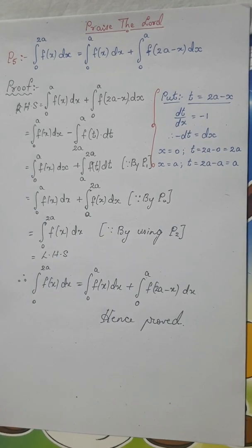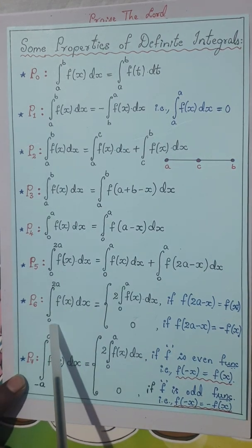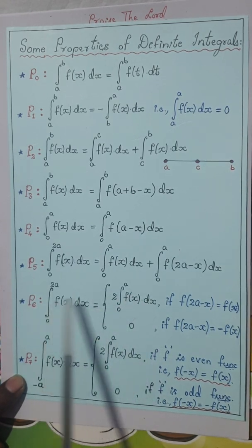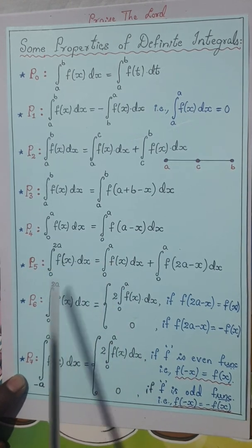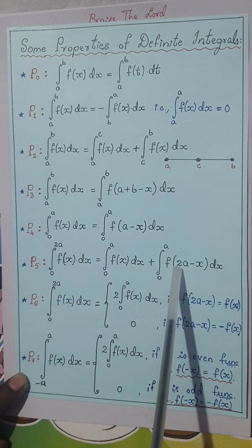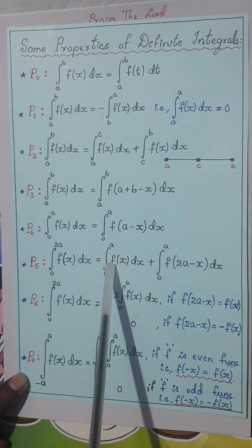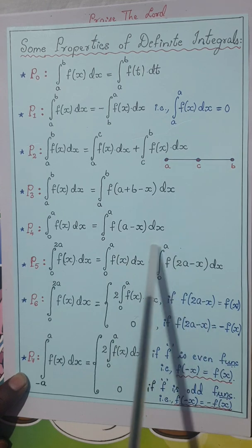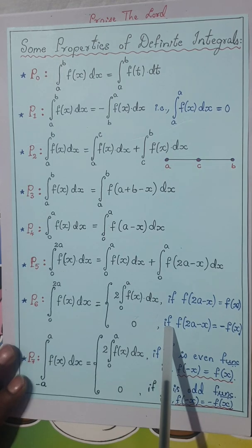Okay, so let's go to the proof of P6, right? So the property P6 goes like this. Integral from 0 to 2a f of x dx, here you will be having two options. This will be 2 times the left integral. As I told you, this is the continuation of P5. The left integral will be 2 times the first integral if f of 2a minus x is purely f of x. In case f of 2a minus x is minus of f of x, then both the terms will cancel, you will get 0. It's a very basic, very easy proof.